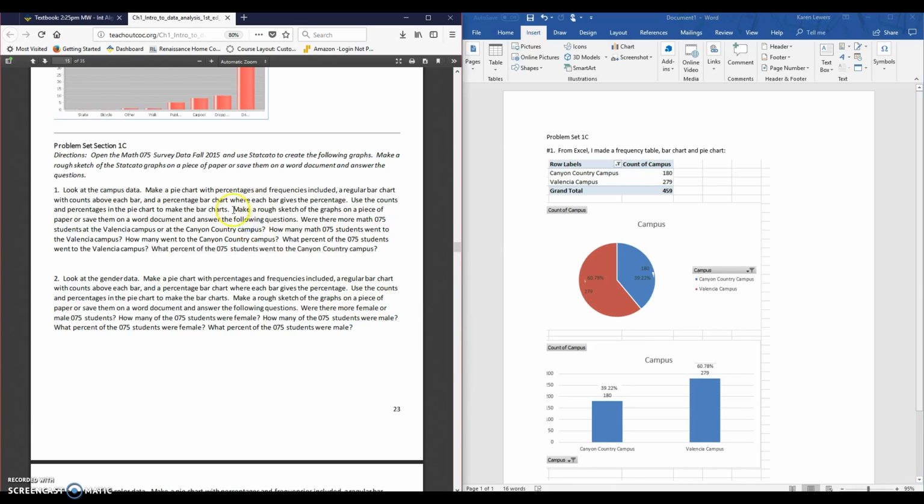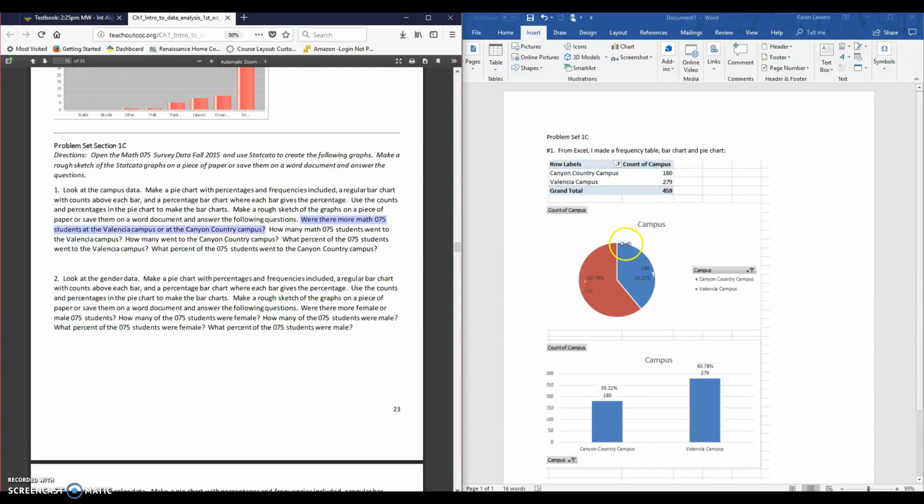So for 1C, we got as far as making the graphs on a piece of paper or a Word document. In this one, we did a Word document. You could also do a piece of paper and sketch the graphs. So we're done with that. And now we're going to focus on these questions right here. So the first question is, were there more Math 075 students in Valencia or Canyon Country?